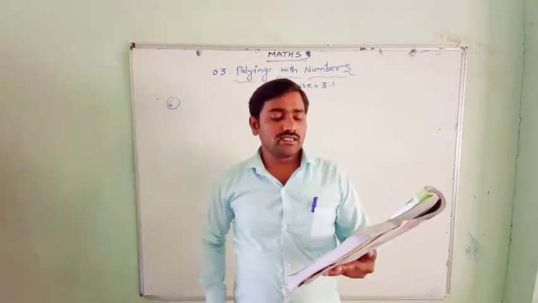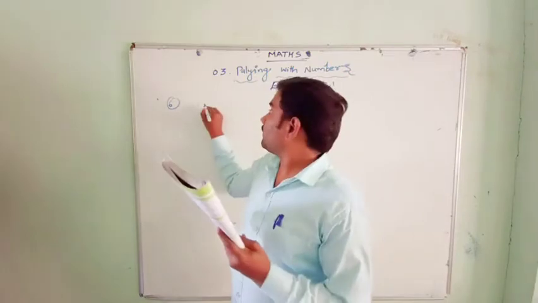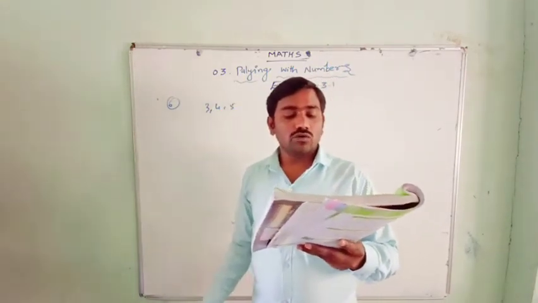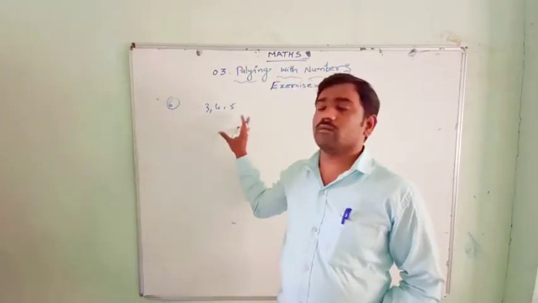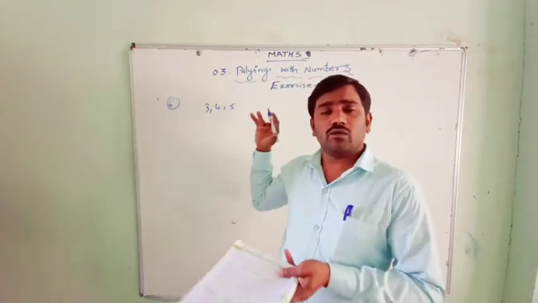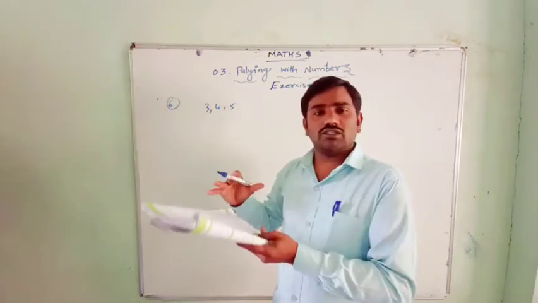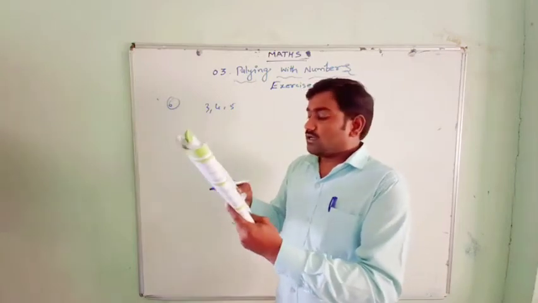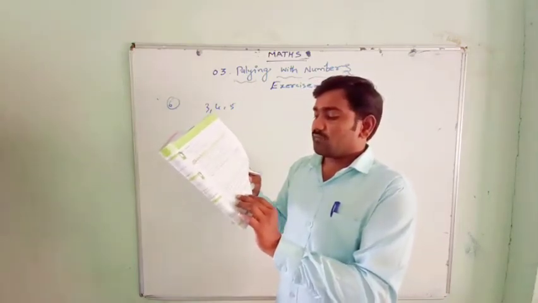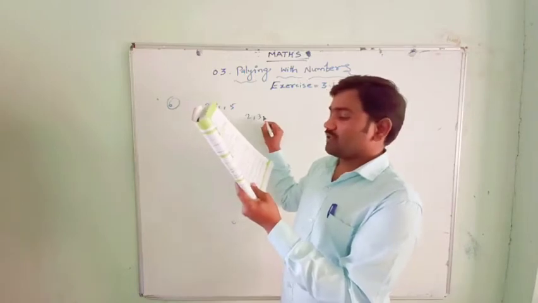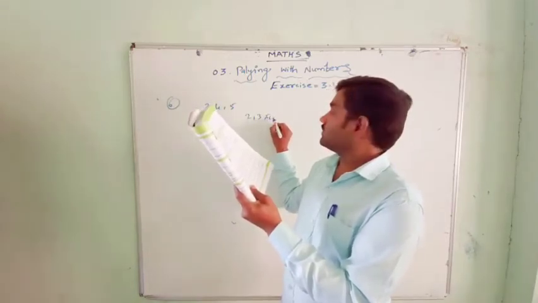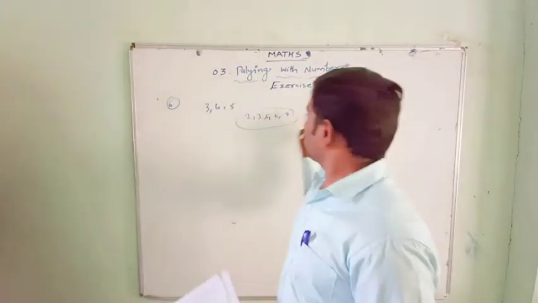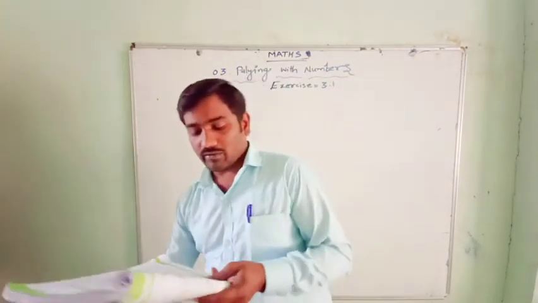Only 2-digit numbers, you make any. How many different numbers is your wish, 5 or 6 or 10. After making the numbers, you have to check whether they are divisible by 2, 3, 5, 6 or 9 or not. That is your task. I hope you can do this because we have done many problems on this.